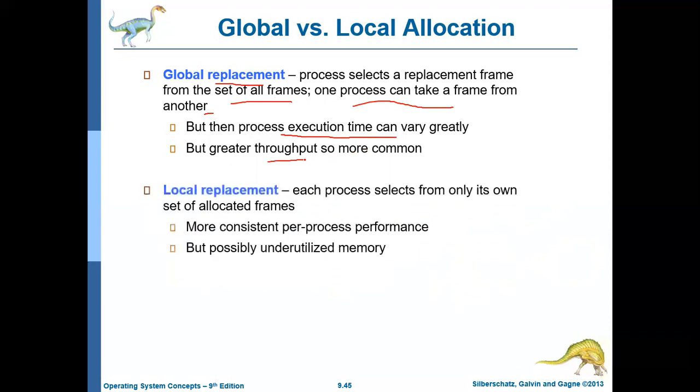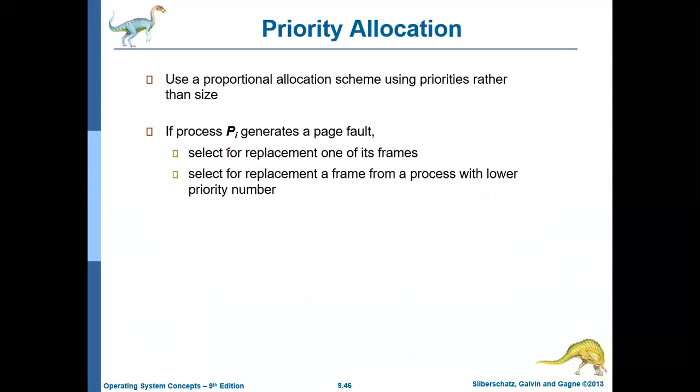Whereas in local replacement, each process selects only from its own set of allocated frames for replacement. The advantage of local replacement is that it is more consistent, but sometimes the memory may get underutilized. So this is what global replacement and local replacement are about. And there is also something called priority allocation or priority replacement. This is in connection with global replacement.